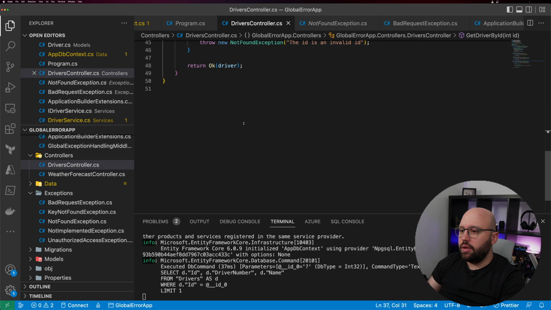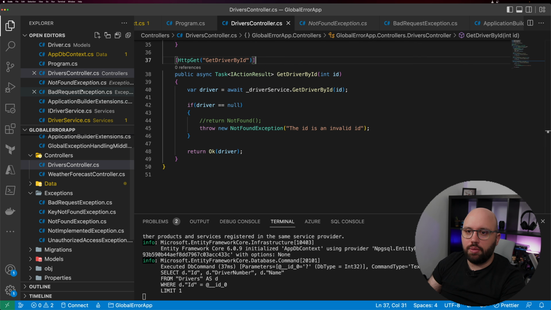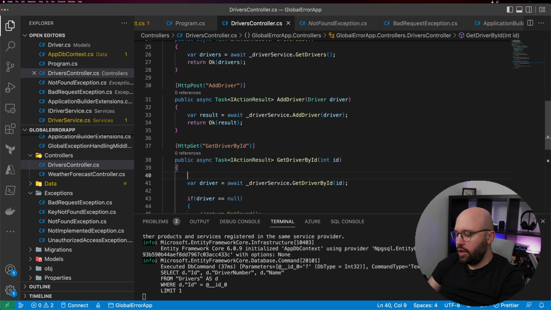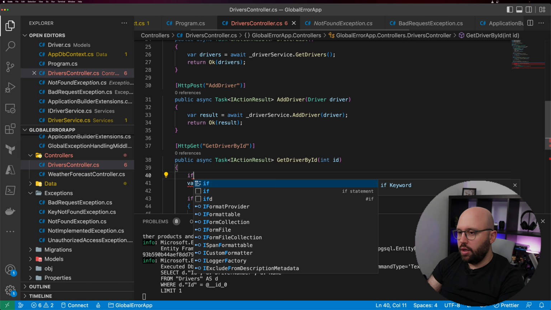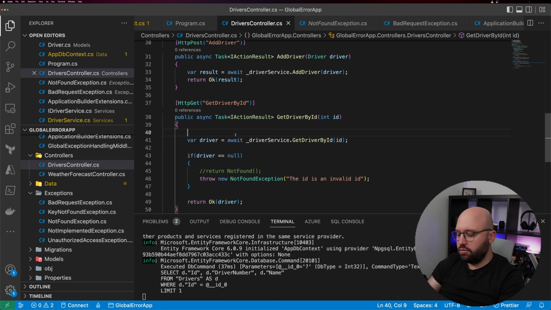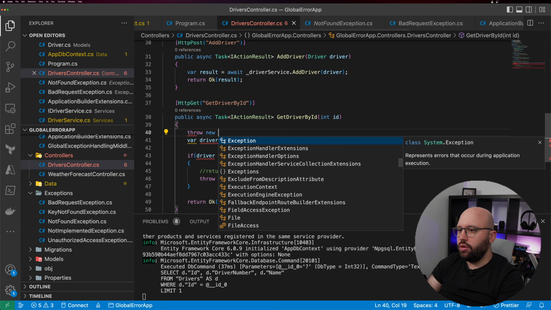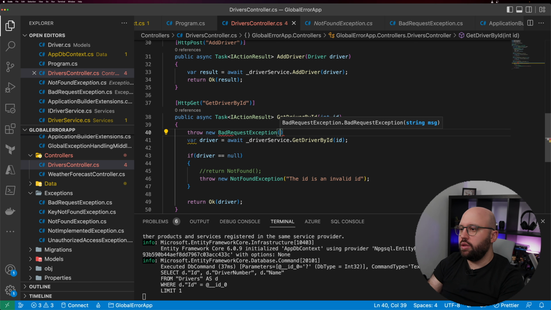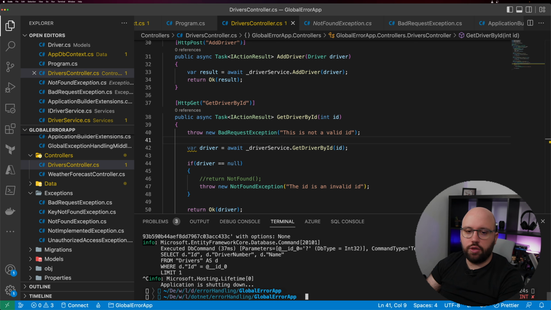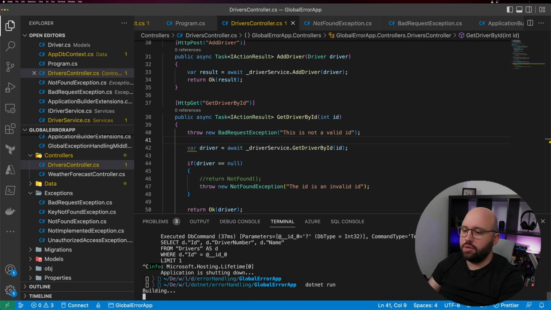So let's say what I want to do, what else did we implement? So NotFound, BadRequest. So let's say here, let's make this, for example, just for experimentation, I'm gonna throw new BadRequestException. I'm gonna pass this is not a valid ID. And basically, we're just experimenting here.